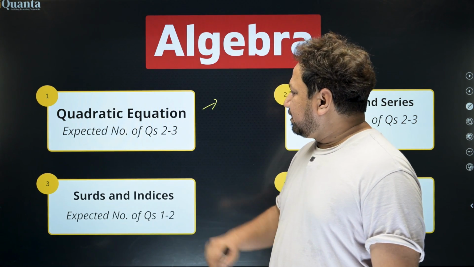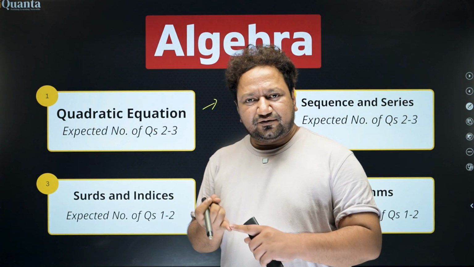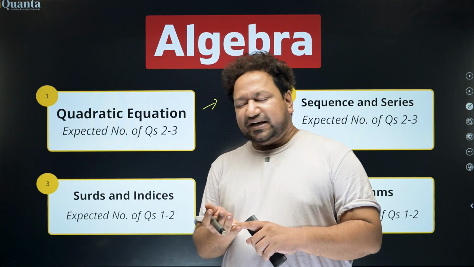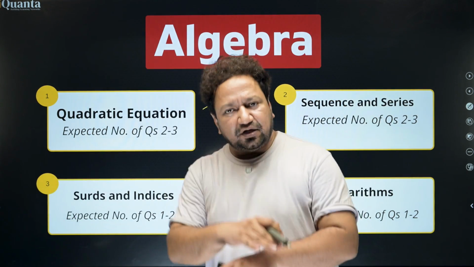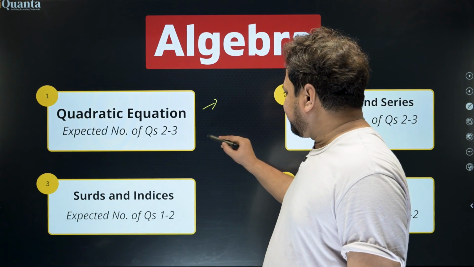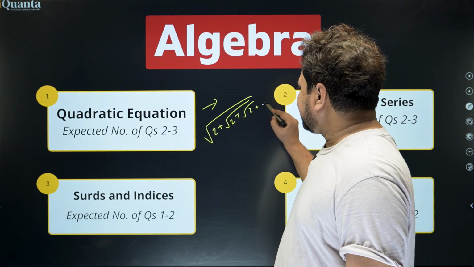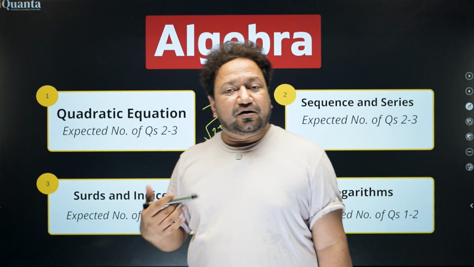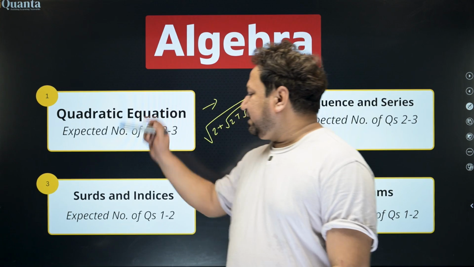Very important. Quadratic equation in itself is a huge chapter. It involves the roots of the quadratic equation. It involves nature of the roots, discriminant. It involves reversal of roots, reciprocal of roots, transformation of roots. It also involves nested loops. You know what is a nested loop? For example, a question like this: square root of 2 plus, so you see, the square roots are inside the biggest square root till infinity. This is also solved by quadratic equation. So this is a huge chapter, multiple subtopics here, you cannot leave it.